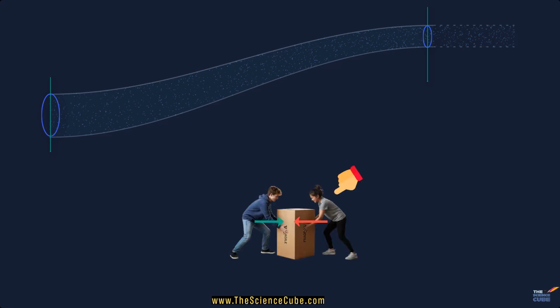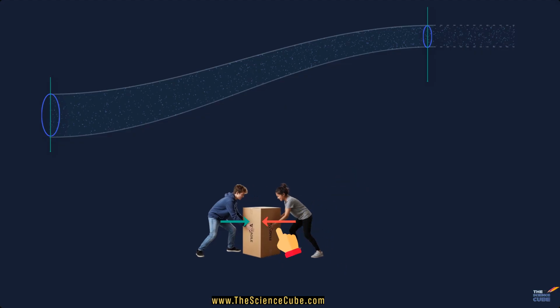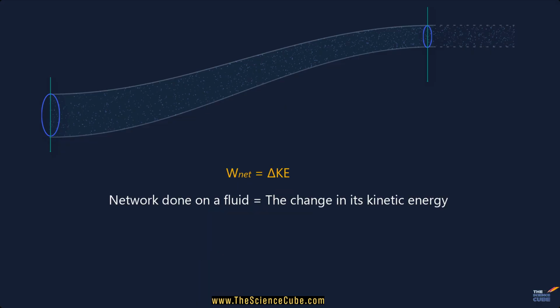Imagine you're pushing a box. If you push it forward and a friend pushes back, the box only speeds up if your push is stronger. So the change in its speed depends on the net effect of all the pushes and pulls. This exact idea is called the work energy theorem. It states that the net work done on a fluid, that is the sum of all positive and negative work, is what causes the change in its kinetic energy.